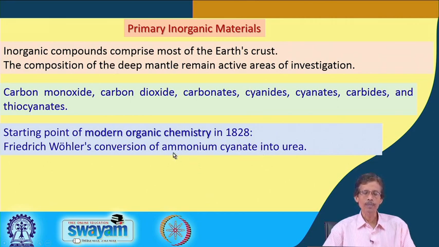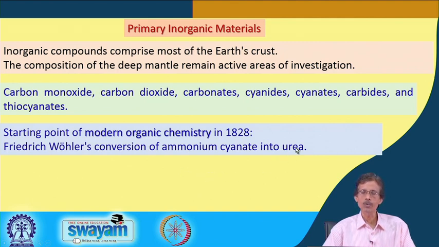That conversion gave us the first important information that a typical inorganic compound, ammonium cyanate, can be converted to urea, and we all know that urea has organic or biochemical origin, available from our biological stuff.